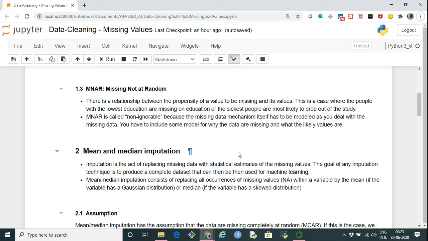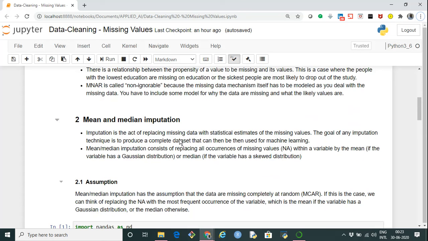So there is definitely some reason because of which the data is missing. Such missing data is not ignorable because we want to find out the exact reason why such data is missing.